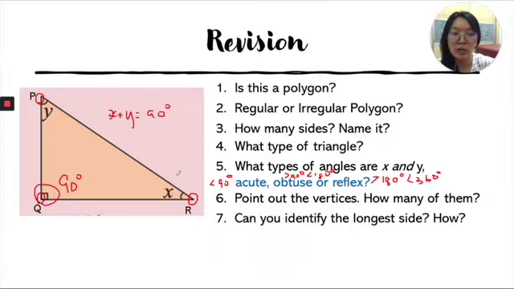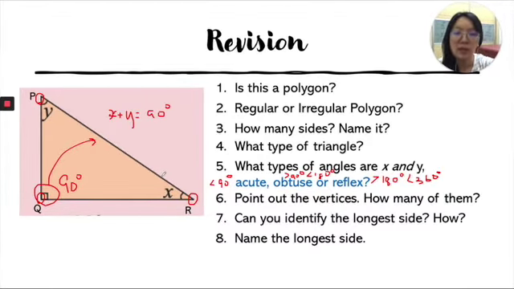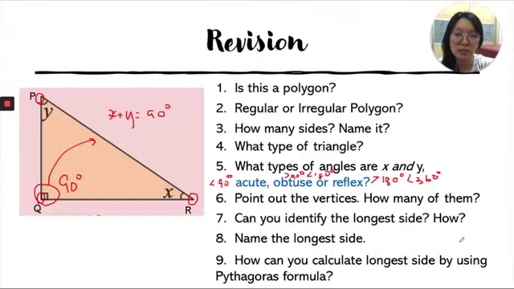Can you identify the longest side? How? If you go back to Form 1, by using theorem Pythagoras, we know that the longest side of a right angle triangle is the opposite of the 90 degree, which is PR, from P all the way to R. How do we get that? We get a 90 degree, and opposite the 90 degree is the longest side. 8. Name the longest side. PR is the longest side.